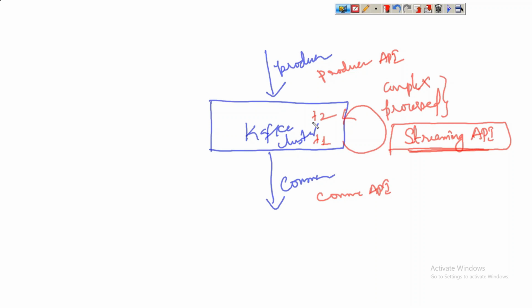So the consumer can read from any topic. Let's say the producer has written the data into one topic, let us say T1. By using the streaming API, the data got processed and the result is stored into another topic. From this topic, a Kafka consumer can read and write the data to any other storage system or any other application. That can be done. So Kafka has the capability of not just pulling the data from external sources and preserving it, it has the capability of processing the data also. If for our application we don't require this heavy application, and we require a small application just to pull the data from some source, then we may use Flume. Okay, is it clear?